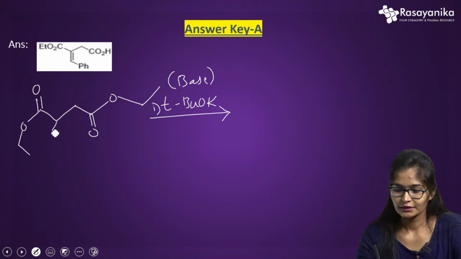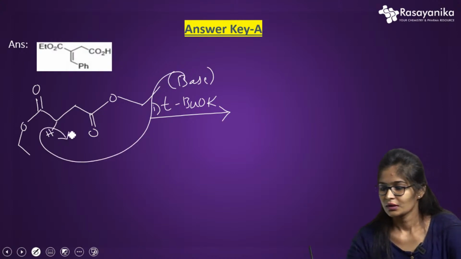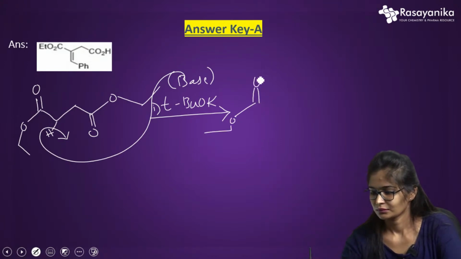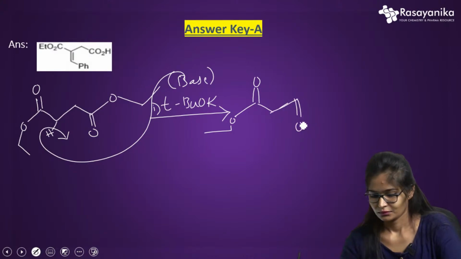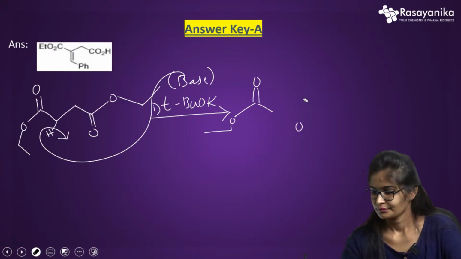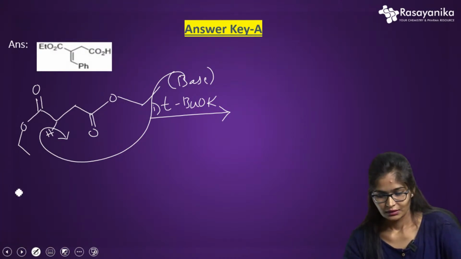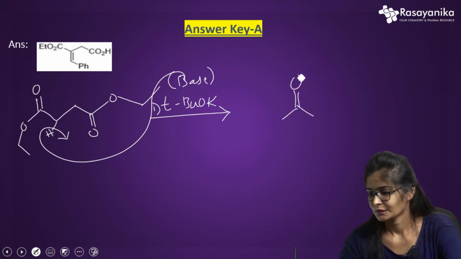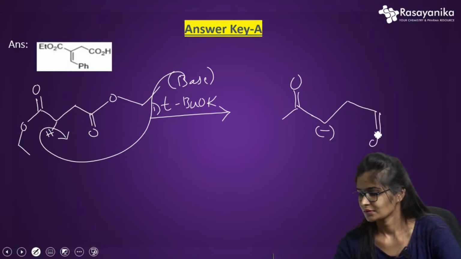So if the base abstracts the proton from here, what will I get? The corresponding anion is generated. Okay, so here it will be like this.